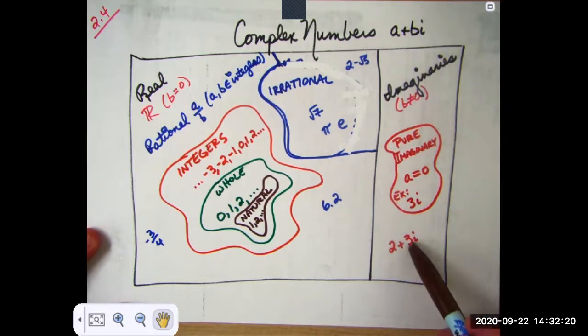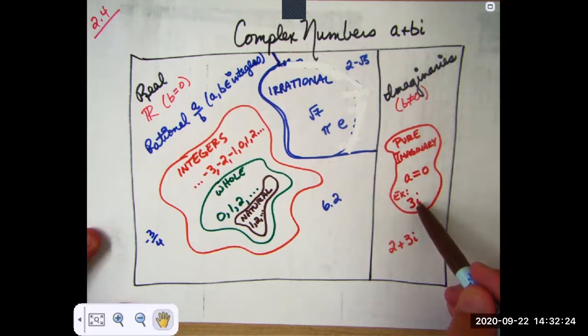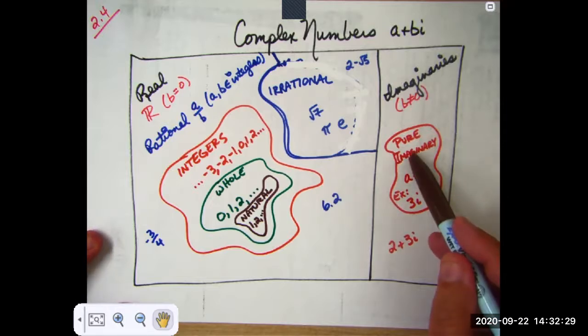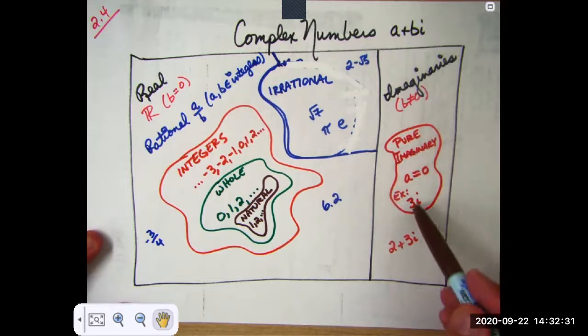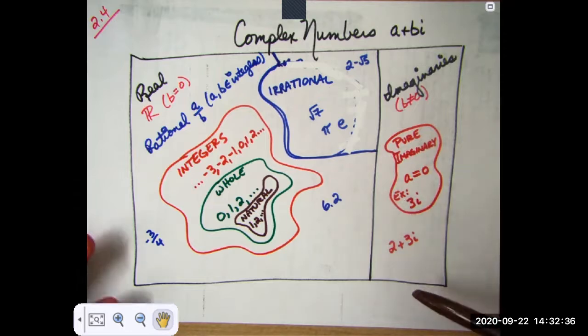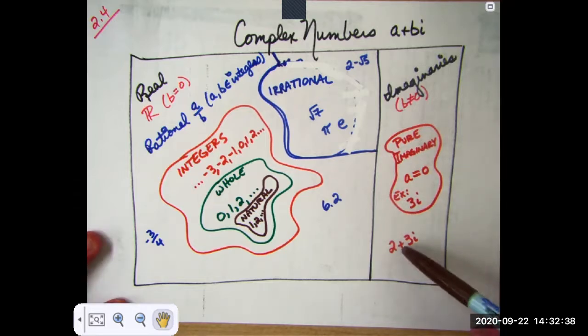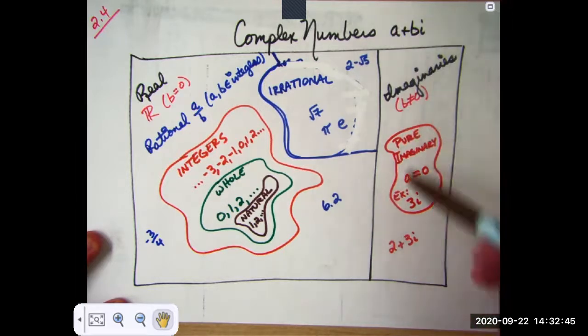So 2 plus 3i is an imaginary number. 3i, so that's 0 plus 3i, is pure imaginary. Some people say that this is complex, this is imaginary. Well, I'll agree that this is complex like every other number, but I say this is, if we're a subset of the complex numbers, this is imaginary, and because a is 0, this one is pure imaginary.